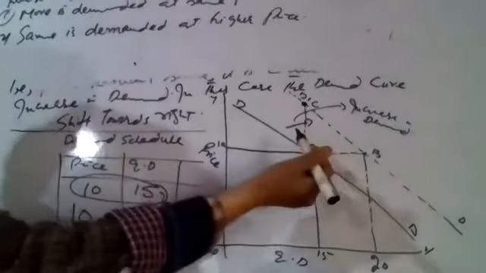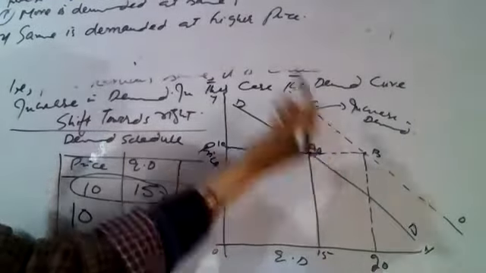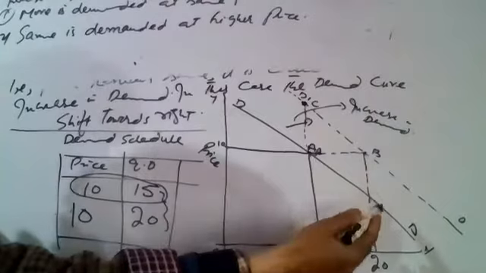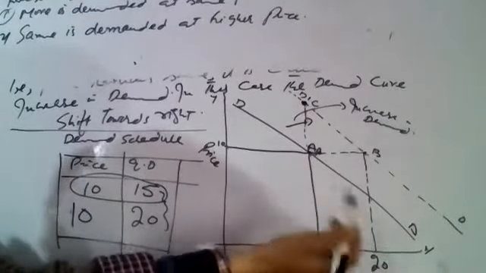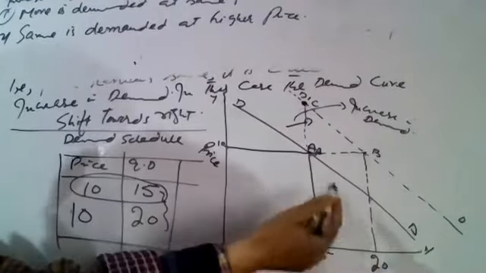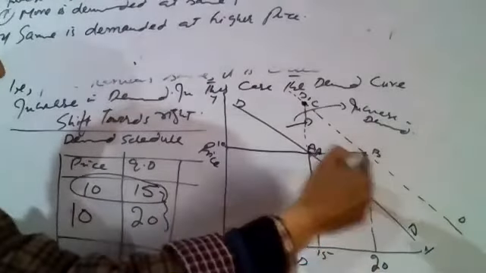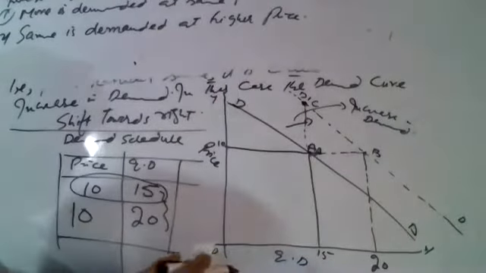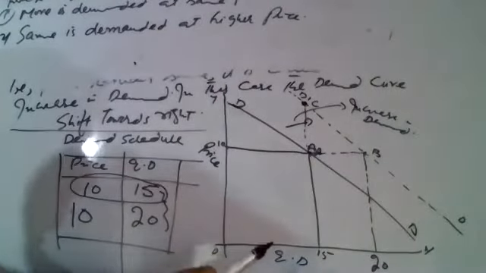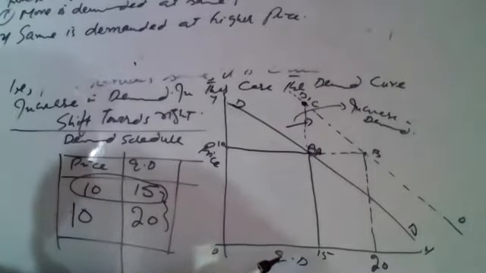So shift of demand curve from DD to D1, which shows more demand at same price or same demand at higher price shows increase in demand. So shift of curve from DD to D1 towards right is increase in demand. This is increase in demand.